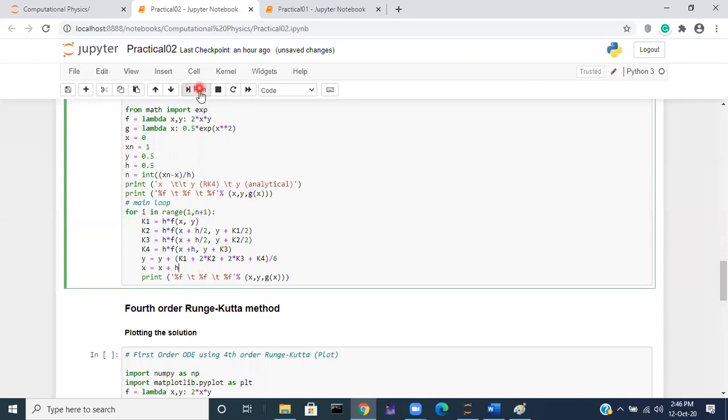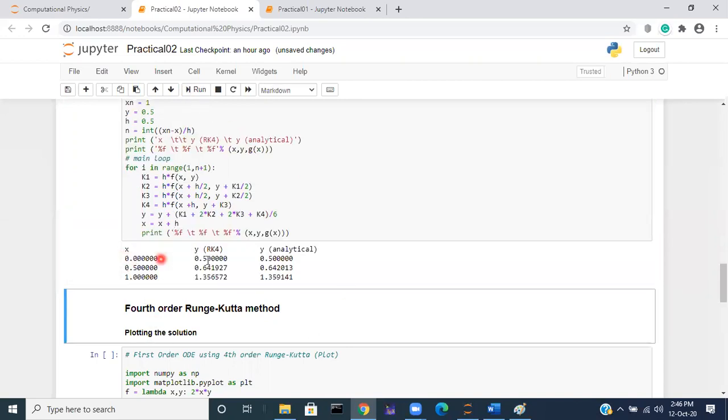Let me run this. The initial value is the given condition. Now at x equal to 0.5, the Runge-Kutta value is this. The exact value is this. The value given by Runge-Kutta is this. The exact value is this. So you can see that in the interval from 0 to 1, even when the step size is 0.5, the accuracy is quite high compared with the Euler's method.